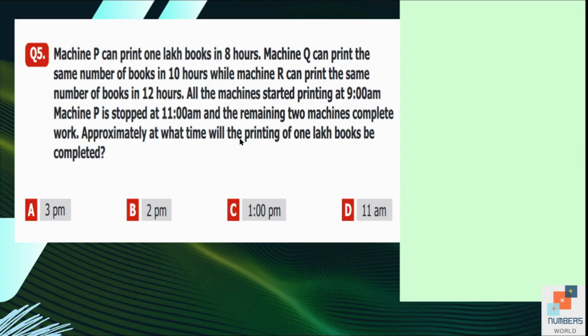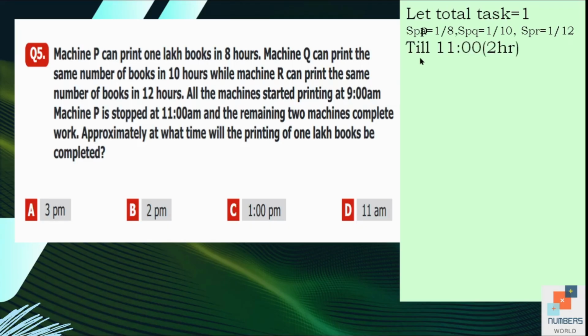Approximately at what time will the printing of 1 lakh books be completed? Instead of saying 1 lakh, to make the calculation easy, we will say that the total task is equal to 1. First of all, we are going to find the speeds of all the machines, equal to the number of books divided by the time taken by the machines. So speed of P is equal to 1 by 8, as we are saying that 1 is the total task. 8 is the number of hours, so 1 by 8. Then speed of Q is equal to 1 by 10 and speed of R is equal to 1 by 12.